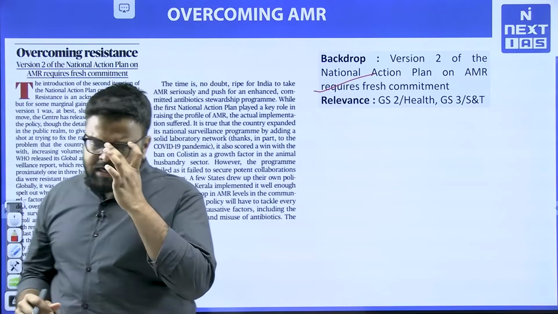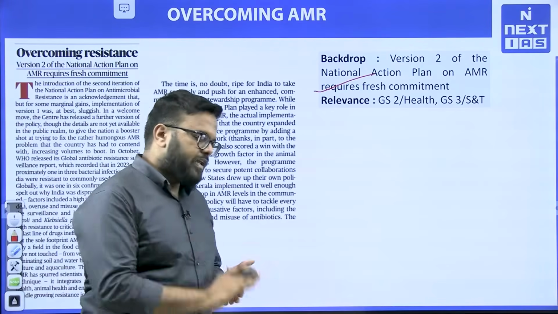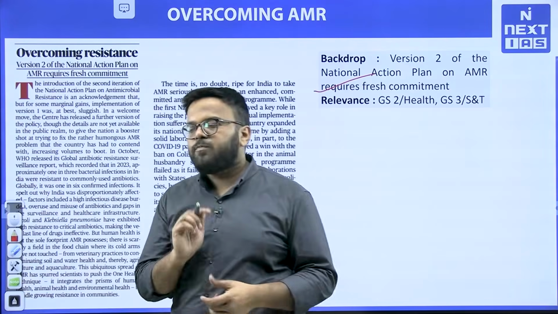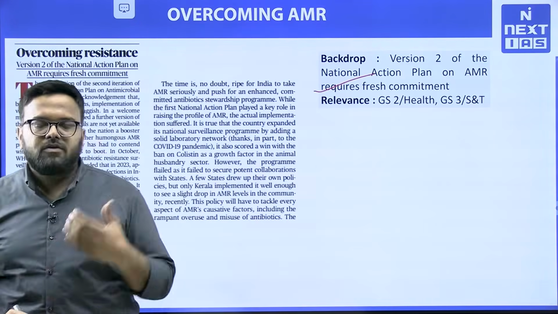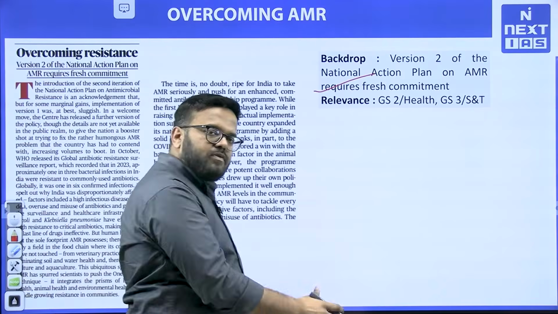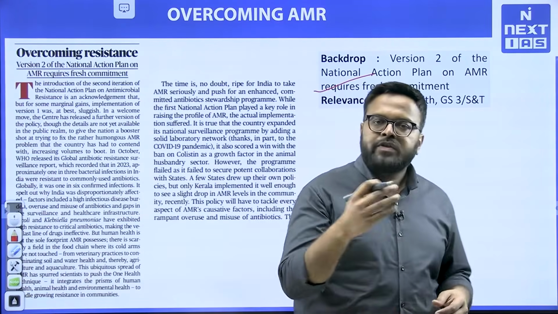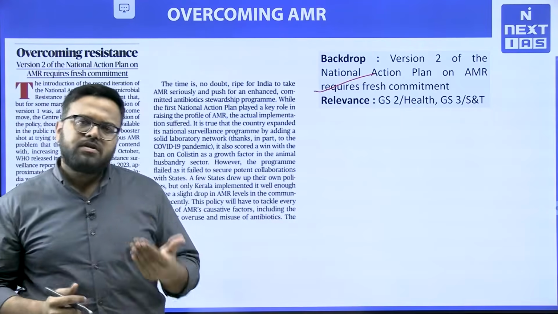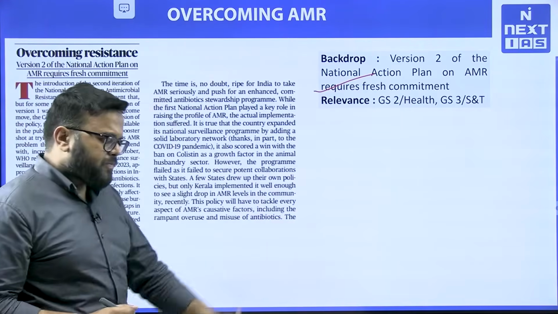Antimicrobial resistance is a very important topic. In prelims also, UPSC has asked a question on antimicrobial resistance. If you remember properly, a few years back there was a question on what are some of the reasons responsible for growing antimicrobial resistance in India. So, many times you will get a question in prelims as well as mains.